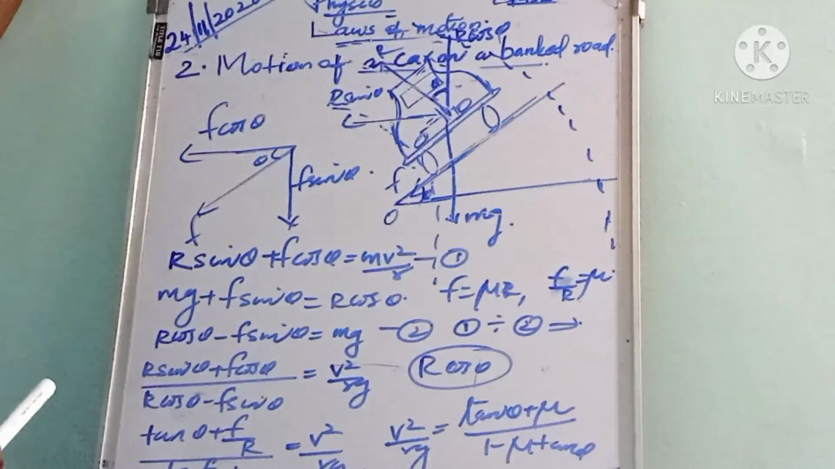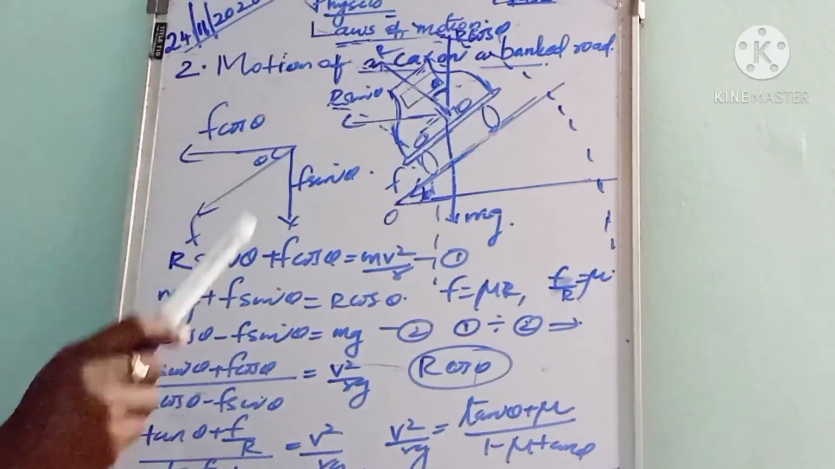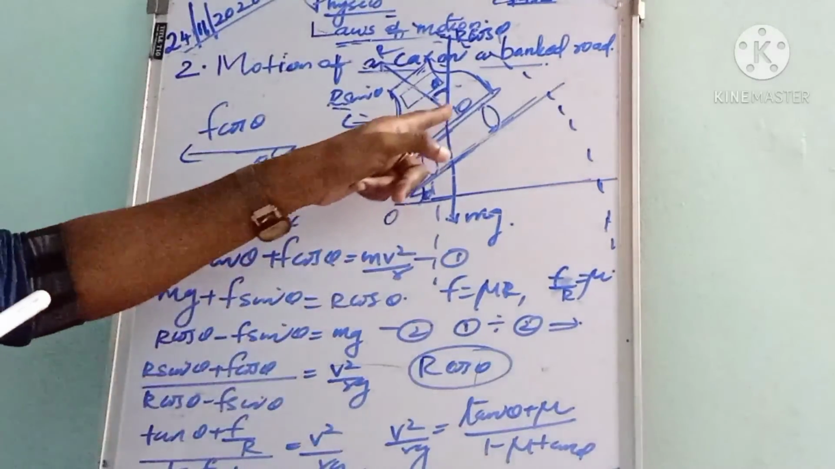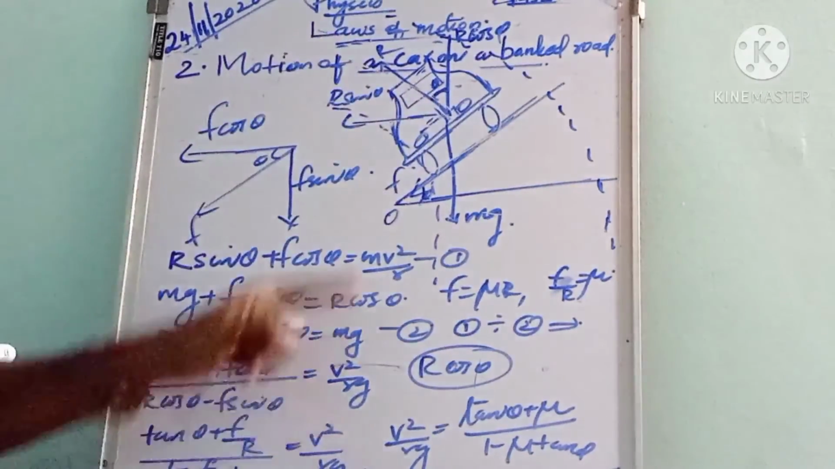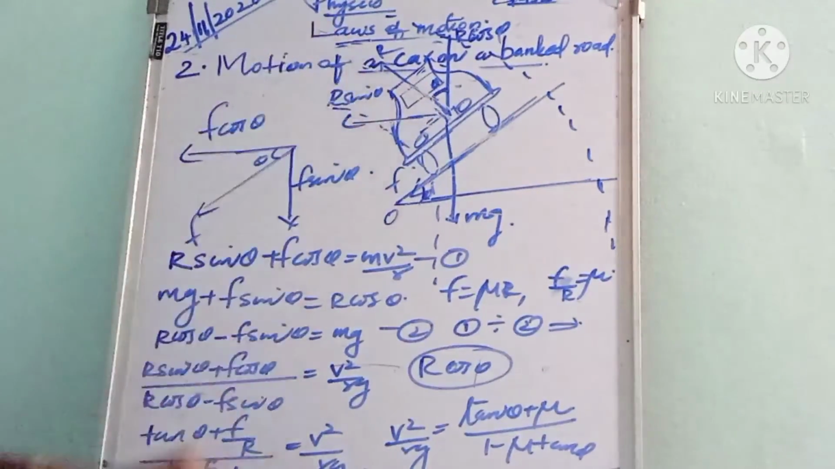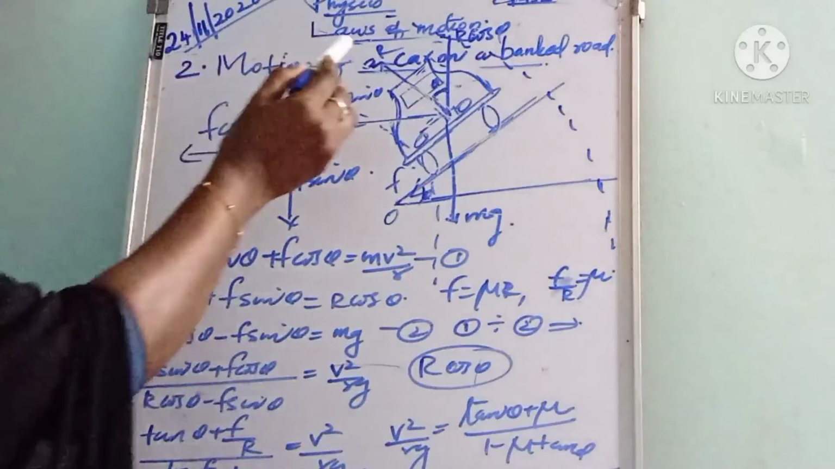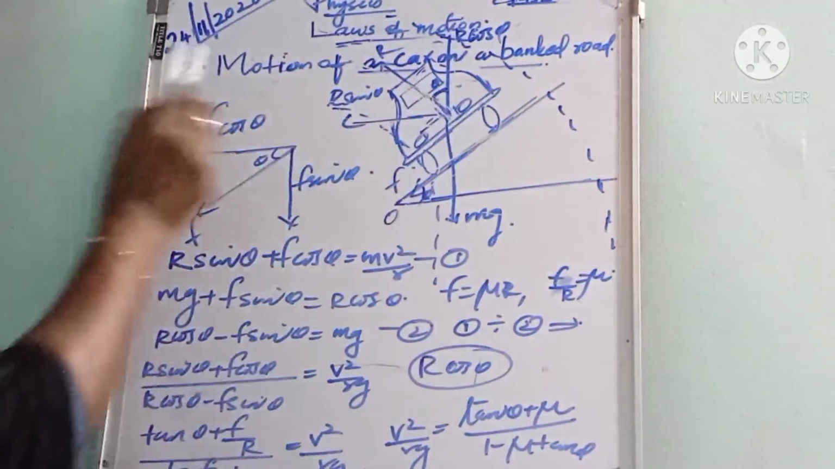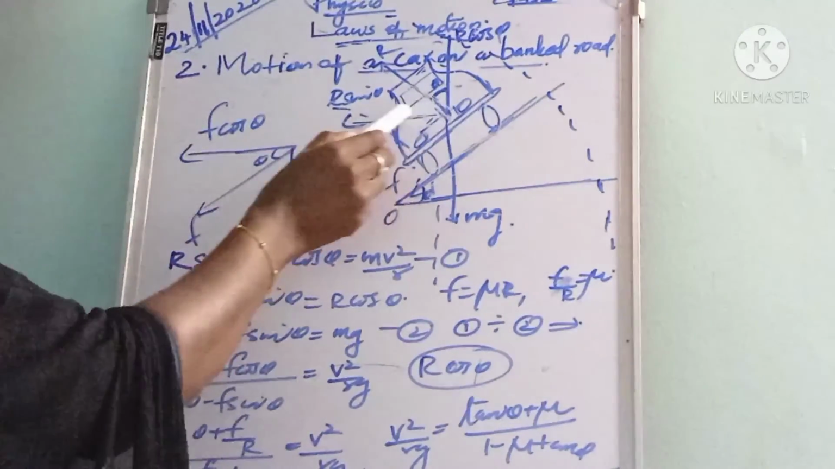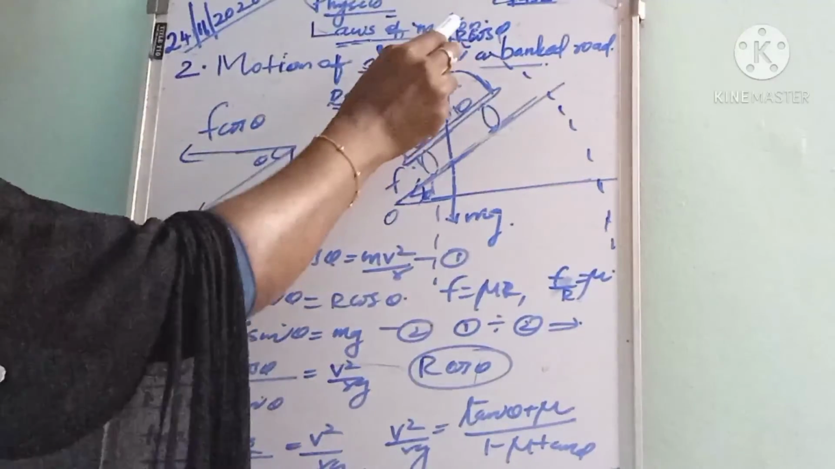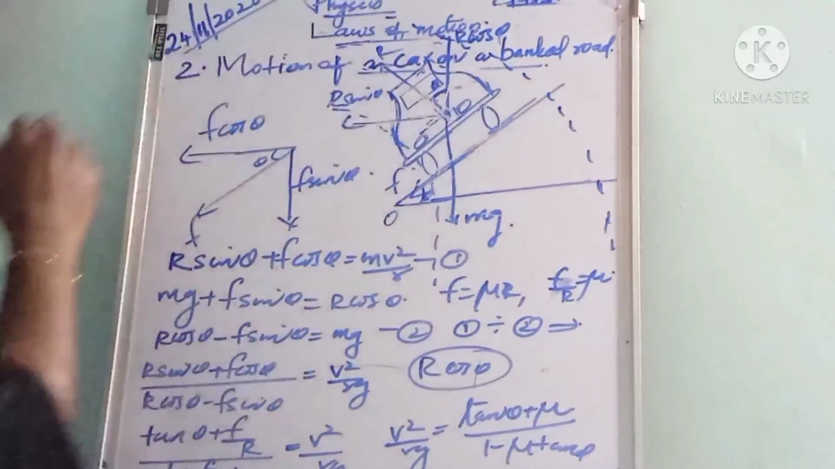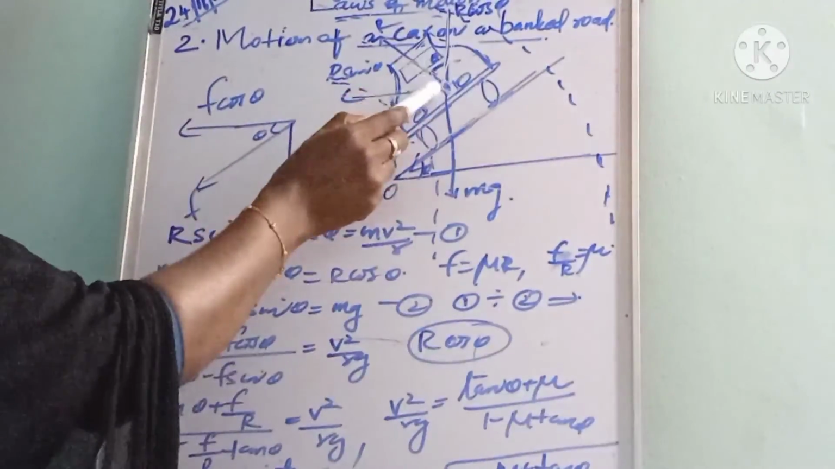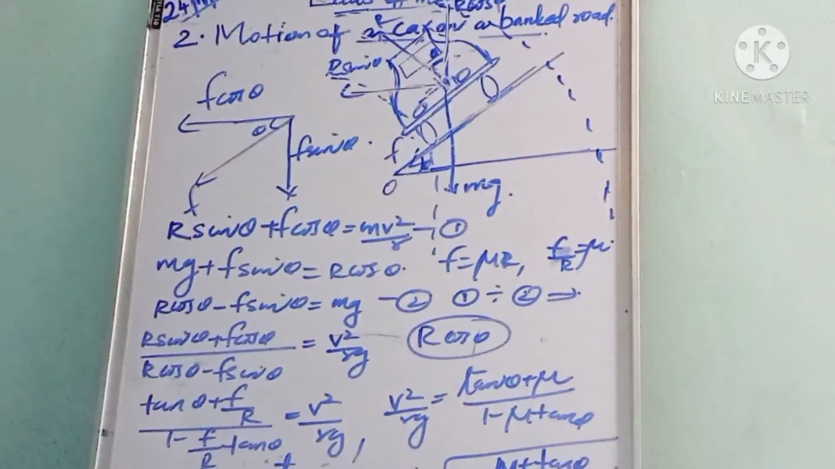Then what are the different forces acting on the car? The weight of the car, mg, acts vertically downward, and the normal reaction R acts in this direction. We can resolve this normal reaction into two components, R sin theta and R cos theta.